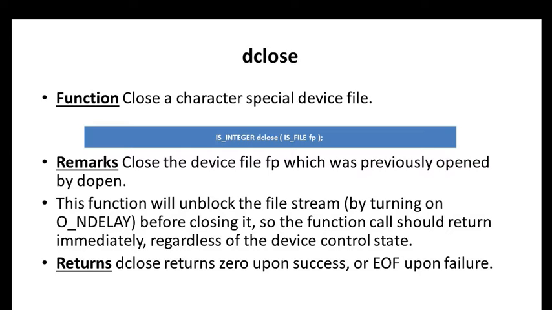This function will unblock the file stream by turning on delay before closing it, so that the function call should return immediately regardless of the device control state. What does it return? dclose returns 0 upon success and EOF upon failure. If dclose is a success, it returns 0. If dclose is a failure, it returns EOF, that is end of the file.